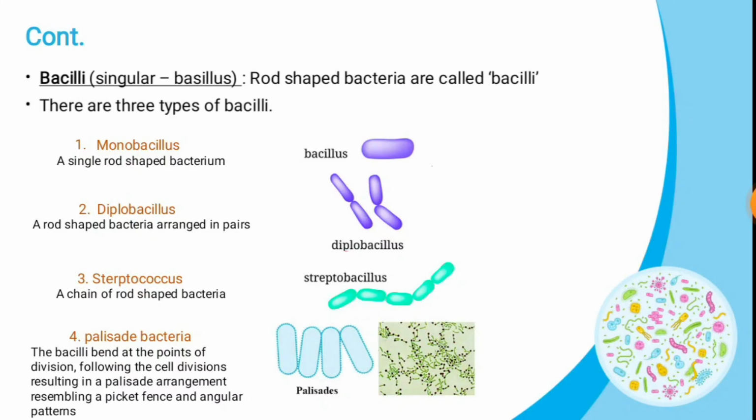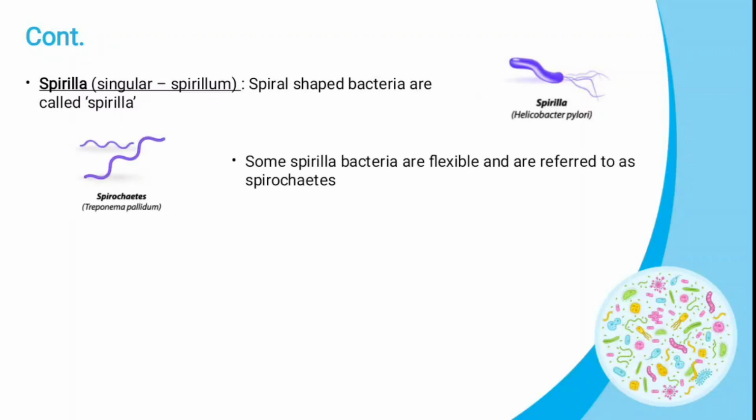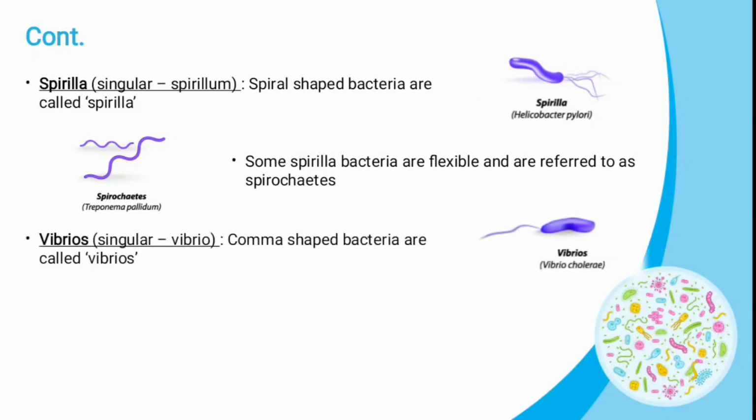Next shape is the spiral. Spirilla, singular spirillum. Spiral shaped bacteria are called spirilla. A special group of spirilla is known as spirochetes. These spirochetes are long, slender and flexible. Comma-shaped bacteria are called vibrios.